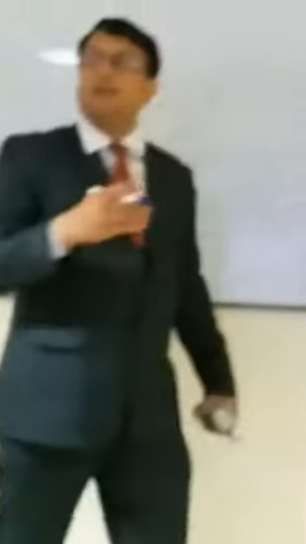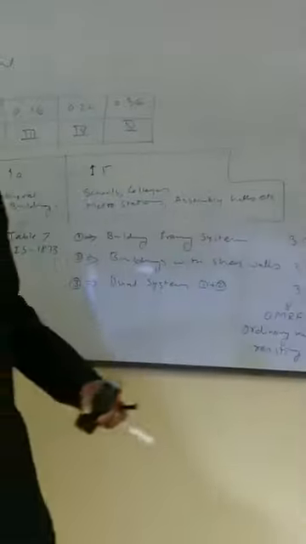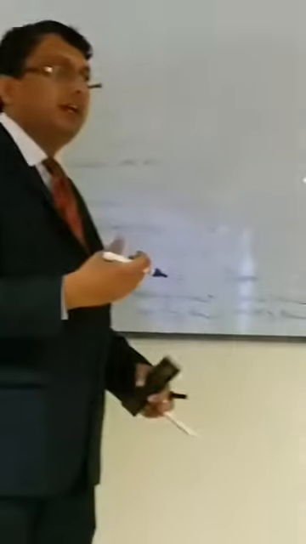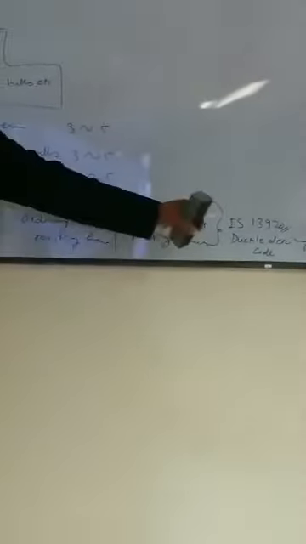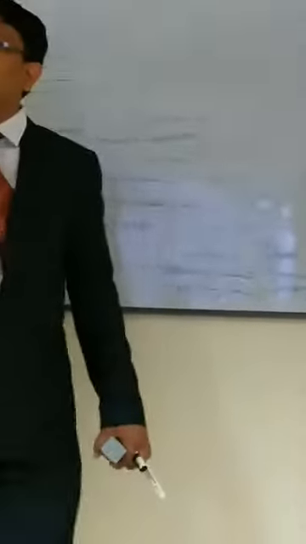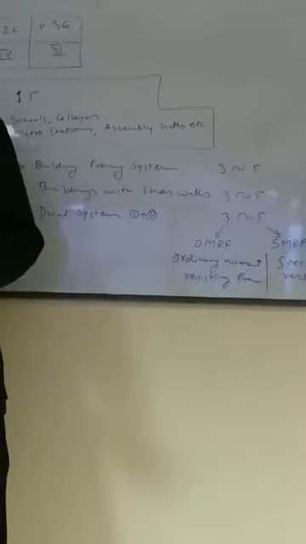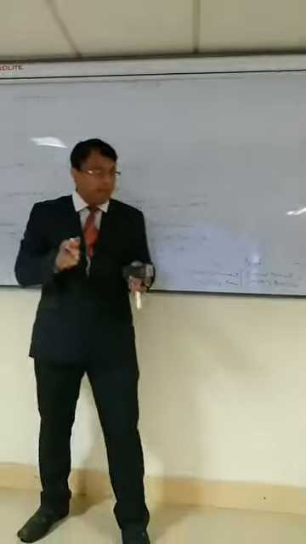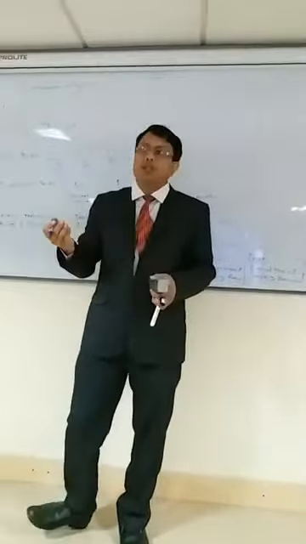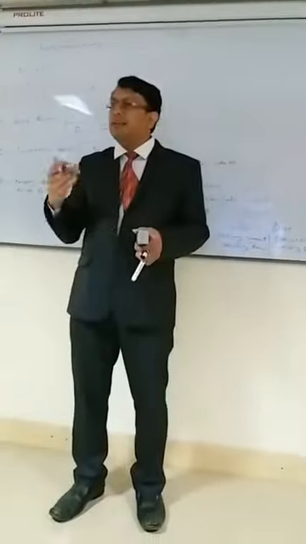Whenever you want something special, a moment resisting framing system, how do we do that? What are the parameters that you will consider? Those parameters would be encrypted in this particular code, IS 13920. So there are various norms. What should be the width of the column? What should be the width of the beam? Minimum width of the beam? What is the top steel, bottom steel requirement? There are some norms actually.